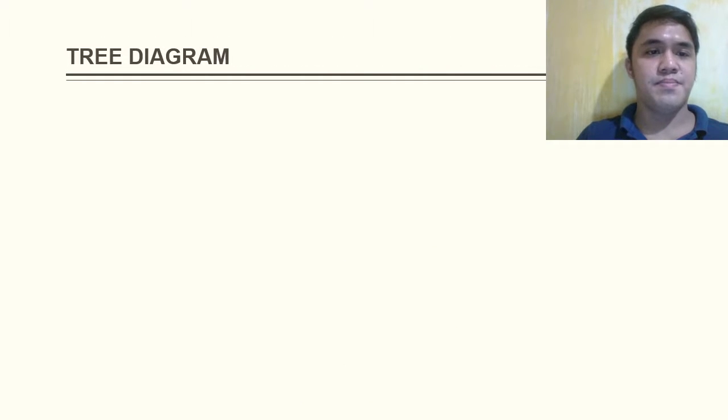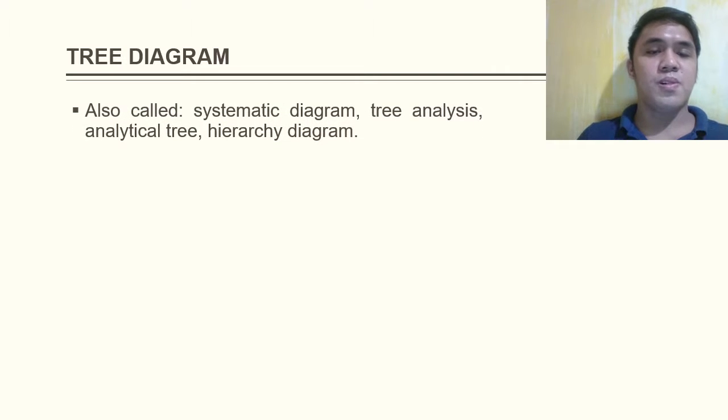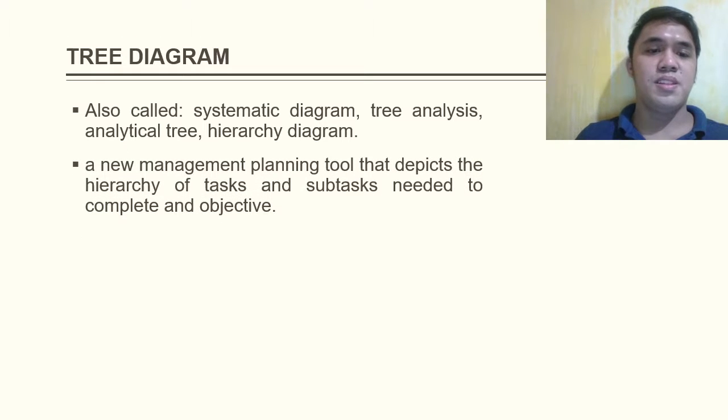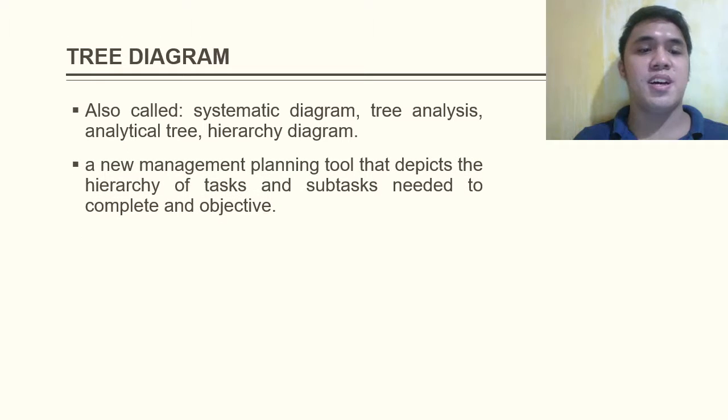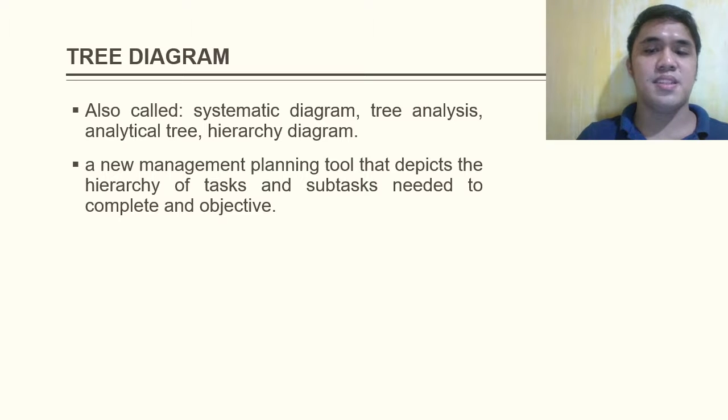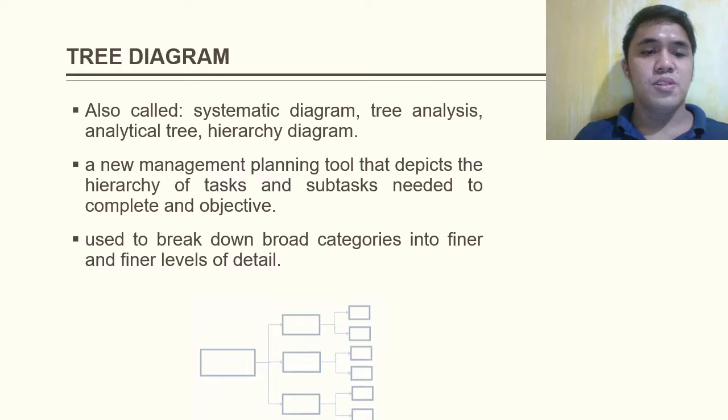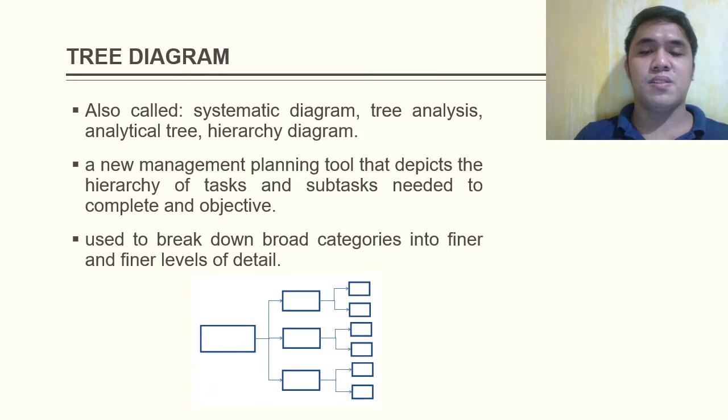Tree diagram, also called systematic diagram, tree analysis, analytical tree, or hierarchy diagram. This is a new management planning tool that depicts the hierarchy of tasks and subtasks needed to complete an objective. It's used to break down broad categories into finer and finer levels of detail.